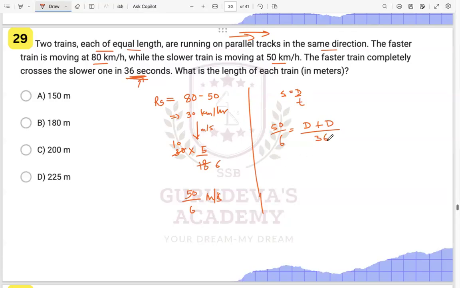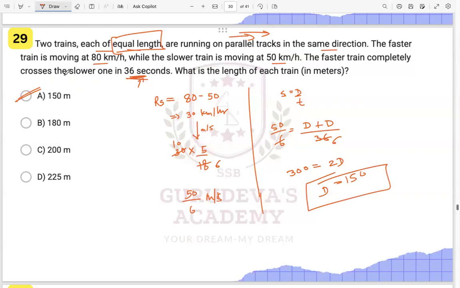So this will be 36 can go by here, 6 times, and this will be 30 and 0. 5, 6 are 30 and 0 over here, right? And this will come as 2d. So distance of, right, they are all equal length, right? Equal length. So d will be 150 over here. 150 will be the distance over here.